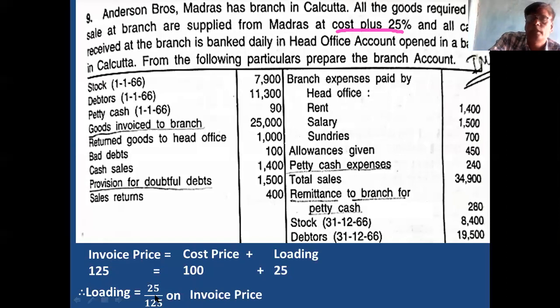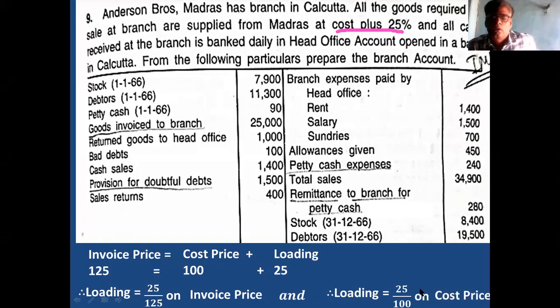Twenty-five ones are 25, twenty-five fives are 125. So it is 1/5. Loading is 1/5 of invoice price. This is the first one. Then the second equation: loading is equal to 25 divided by 100 on cost price. 25 divided by 100 means 1/4. So 1/4 on cost, 1/5 on invoice price.